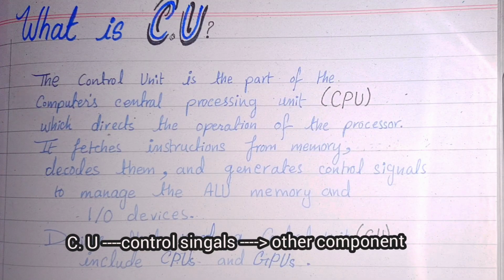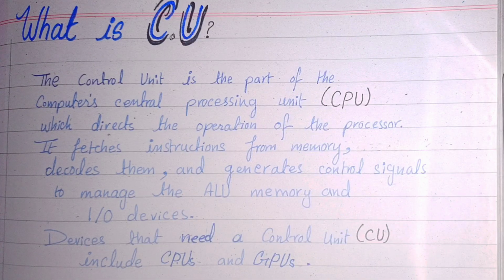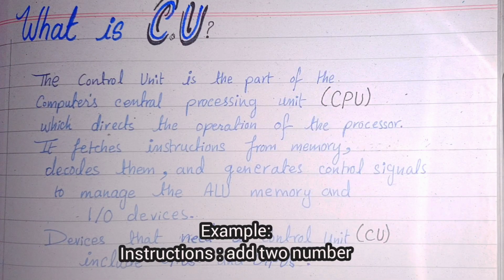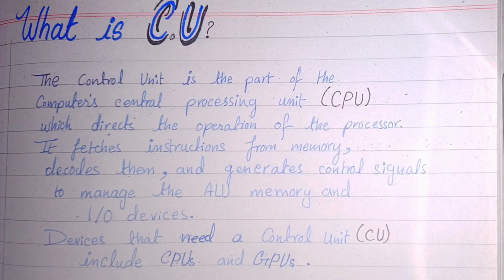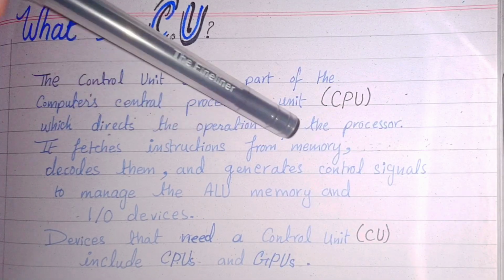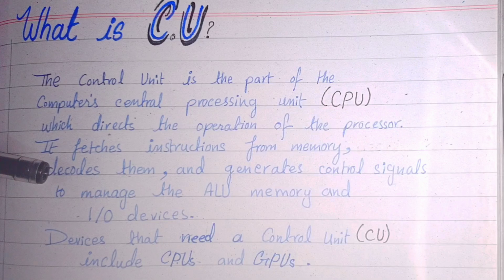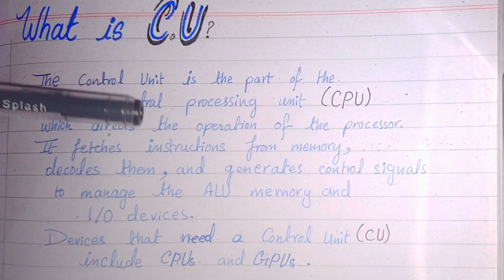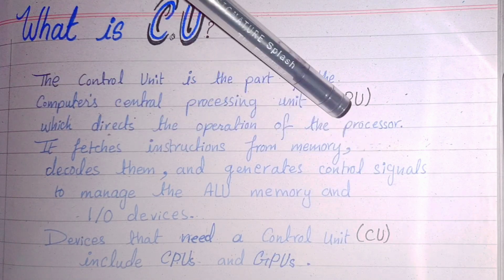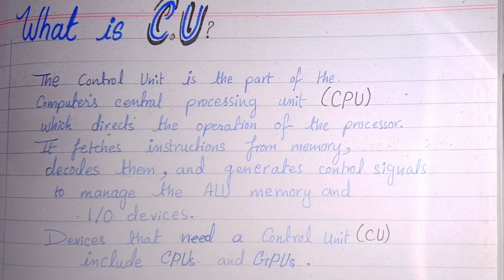For example, if an instruction says to add two numbers in a calculation, the CU fetches that instruction from the main memory, decodes it, understands it, then generates control signals and sends them to the component that can deal with numbers.